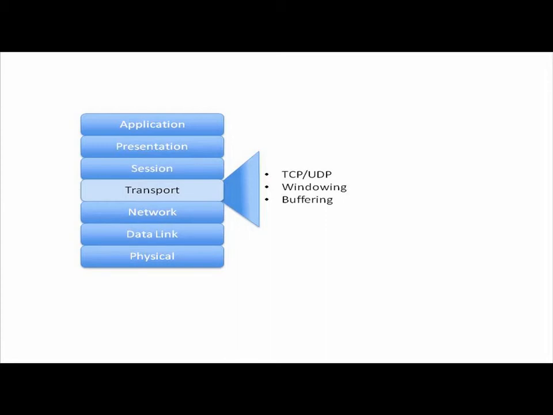And we've already discussed what windowing is, and that leaves buffering. What do we mean by buffering? Well, imagine that traffic is coming into a router faster than it can be sent out. Maybe we're coming in from a relatively high-speed local area network, and we're going out a relatively low-speed wide area network. Well, because of that big speed mismatch, the router may be receiving traffic faster than it can send it out. What does it do with that excess traffic?